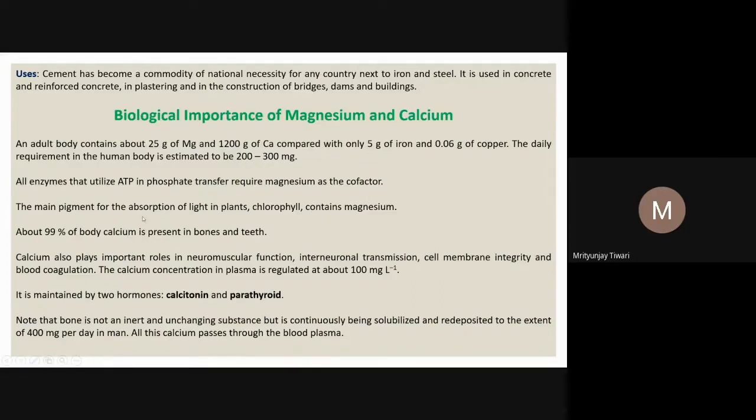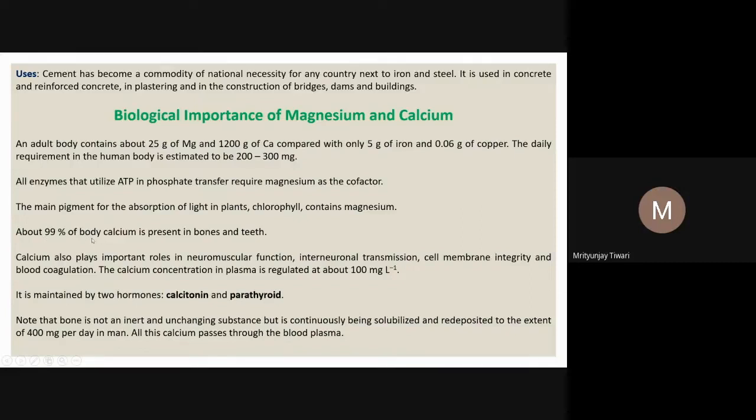The main pigment for the absorption of light in plants is chlorophyll. There are many chlorophylls, chlorophyll A, B and so on. Chlorophyll A, as I remember, contains magnesium. So chlorophyll A contains magnesium. I don't know about the other chlorophylls. And we know the chlorophyll is very important.